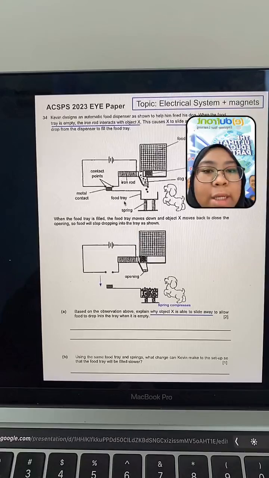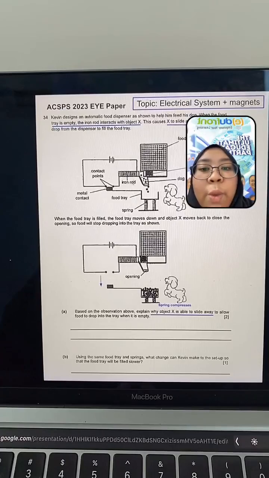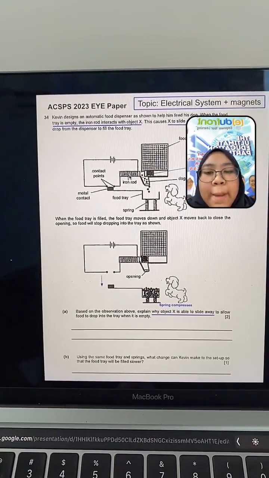Let's see here. When the metal contact is in contact with the contact points, it becomes a closed circuit. When it becomes a closed circuit, it allows current to flow through. When it allows current to flow through, what happens to the iron rod here? What does it become?